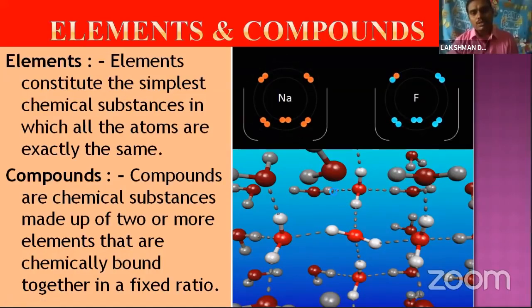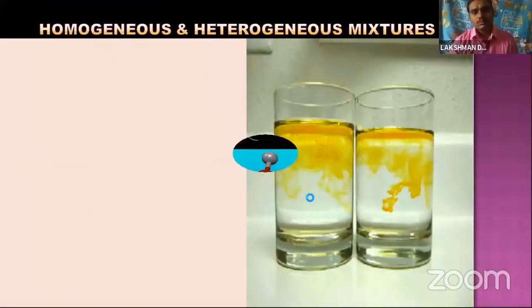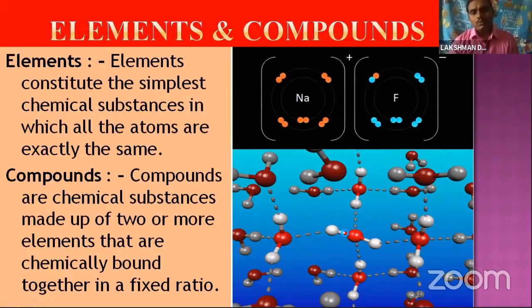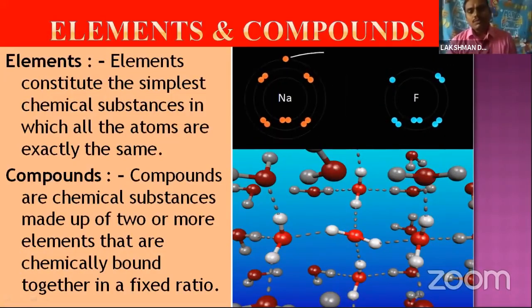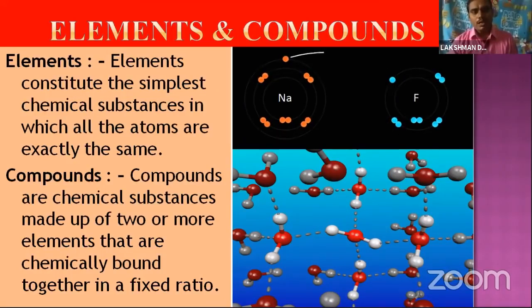So in this water molecule, a hydrogen bond is present. Okay, so these are the pure substances, two types: element and compound.